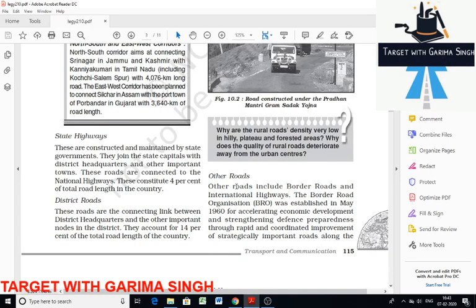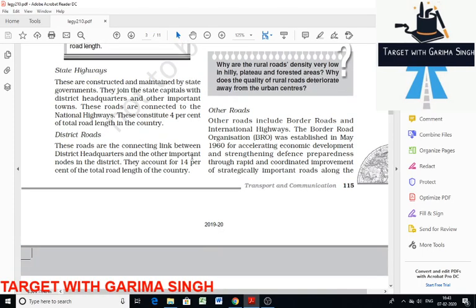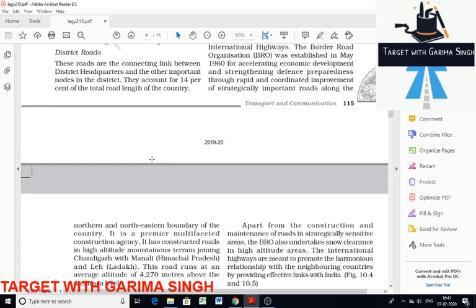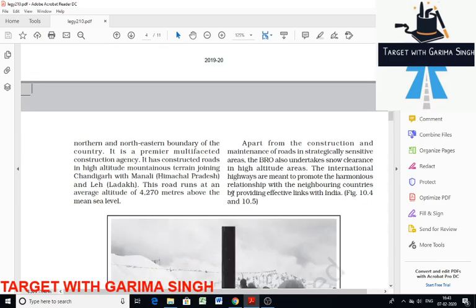Then state highways. These are roads connected to national highways that join the state capital with district headquarters and other important towns. Then district roads connect district headquarters and other important nodes in the district. Then there are rural roads, which provide links in rural areas. Then other roads like border roads and international highways.